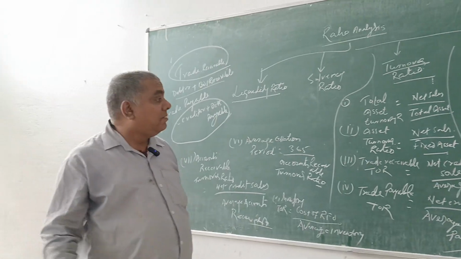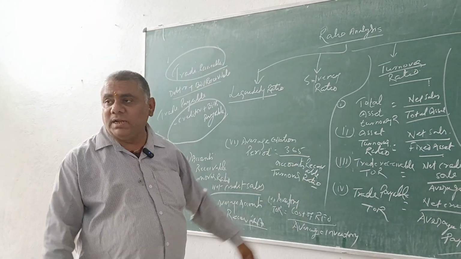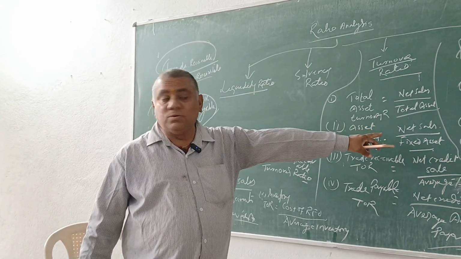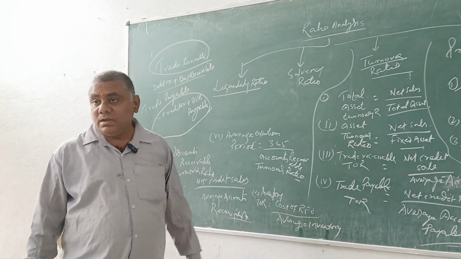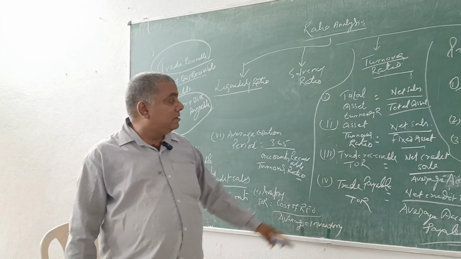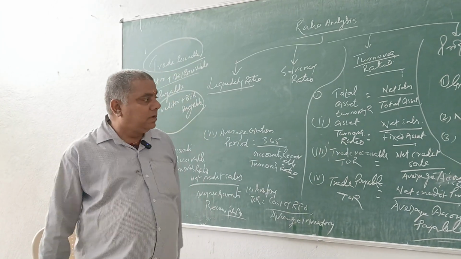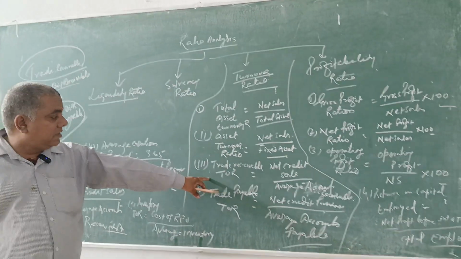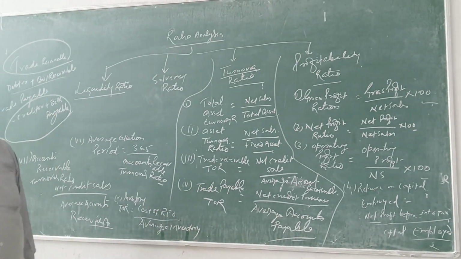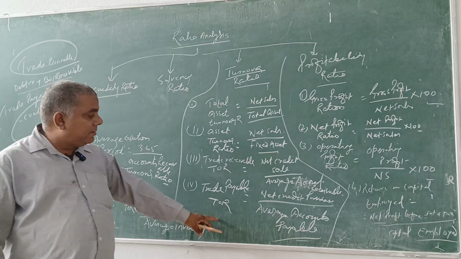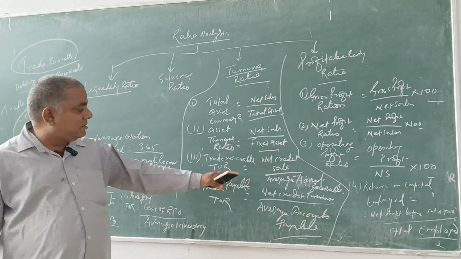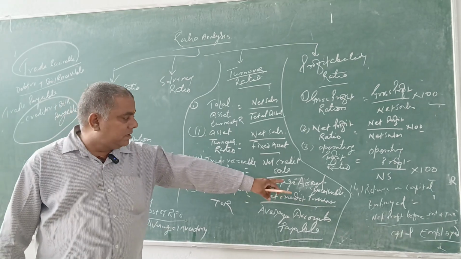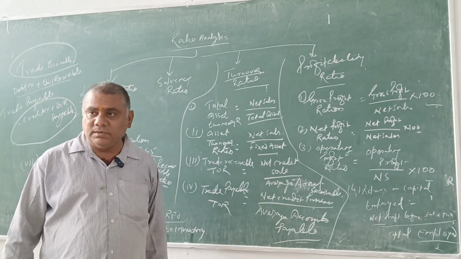Various types of formulas are as follows. Total asset turnover ratio is equal to net sale by total assets. And assets turnover ratio is equal to net sale by fixed asset. As well as trade receivable turnover ratio, net credit sales, as well as trade payable turnover ratio. And trade receivable turnover ratio is equal to net credit sale by average accounts receivable. You get what I am saying?